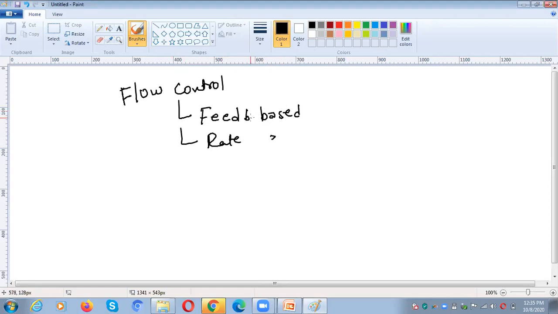Feedback based means the sender sends information to the receiver and the receiver has to send back an acknowledgement. Upon receiving the acknowledgement, the sender will send the next message. Again, the receiver has to send the acknowledgement, and after getting it, the sender is allowed to send the next message. Like that, the sender has to wait for the acknowledgement. Once it is received, the sender is able to send the next message. That is called feedback: the receiver has to send a feedback acknowledgement to the sender.